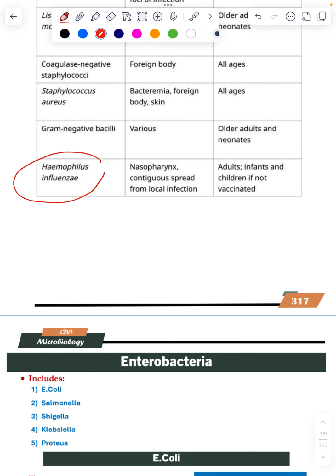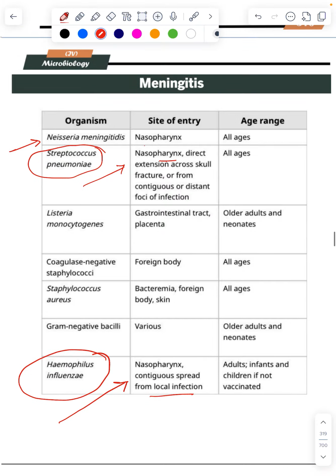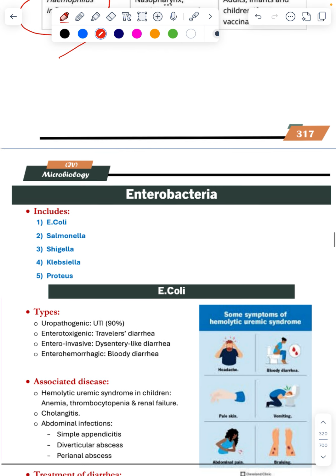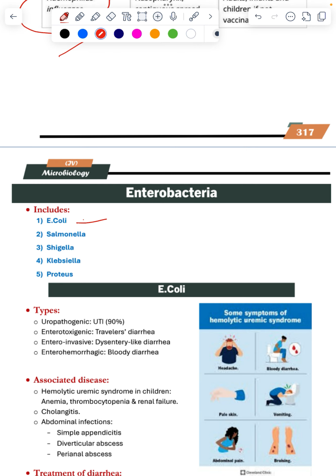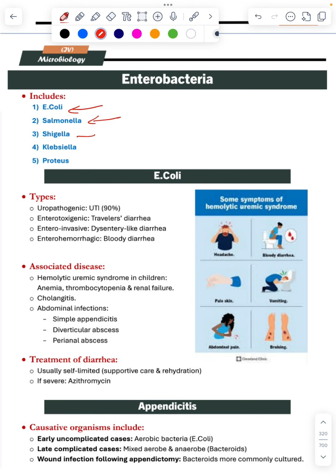About Enterobacteriaceae, the most common is E. coli, Salmonella, Shigella toxin, Klebsiella, Proteus. So uropathogenic, UTI, this is a question. 90% is E. coli. Enterotoxigenic, traveler's diarrhea: a person who has gone traveling and developed diarrhea. Enterohemorrhagic, bloody diarrhea. This is all presenting as diarrhea. Enterotoxigenic, travelers. Enteroinvasive, dysentery. Enterohemorrhagic is associated with HUS in children. This is a question: HUS, hemolytic uremic syndrome in children with E. coli. There is anemia, thrombocytopenia.